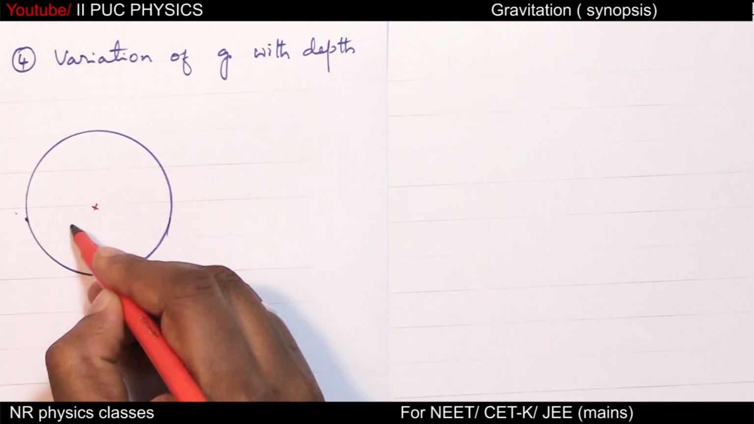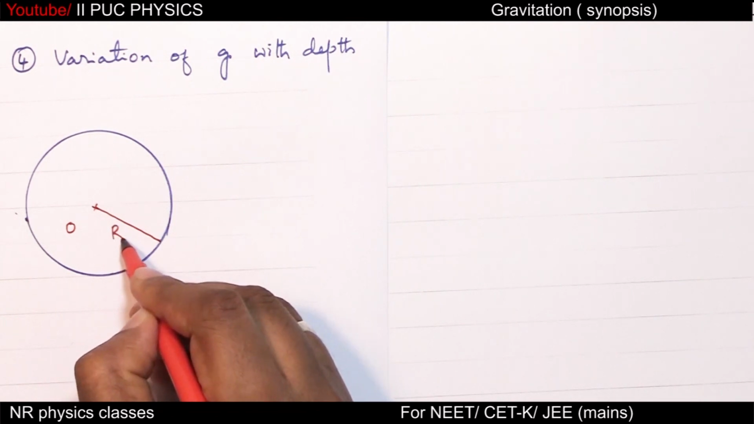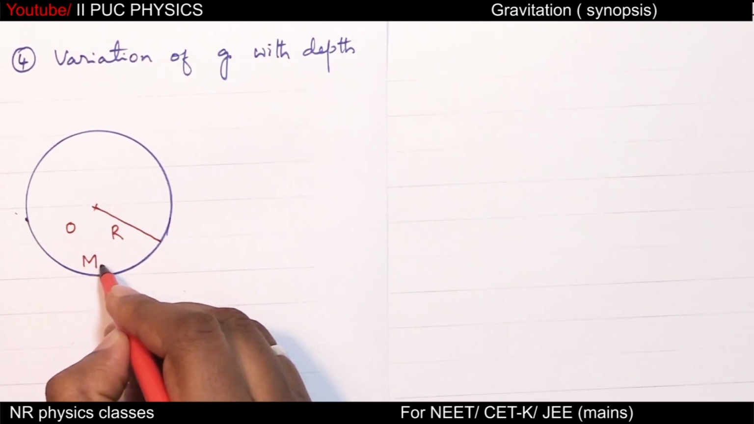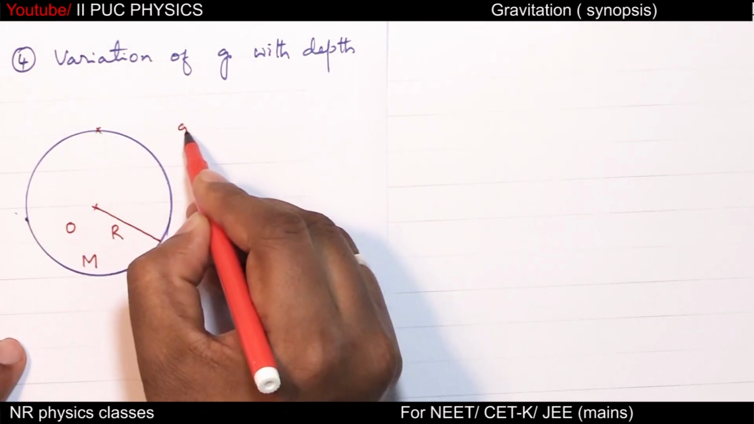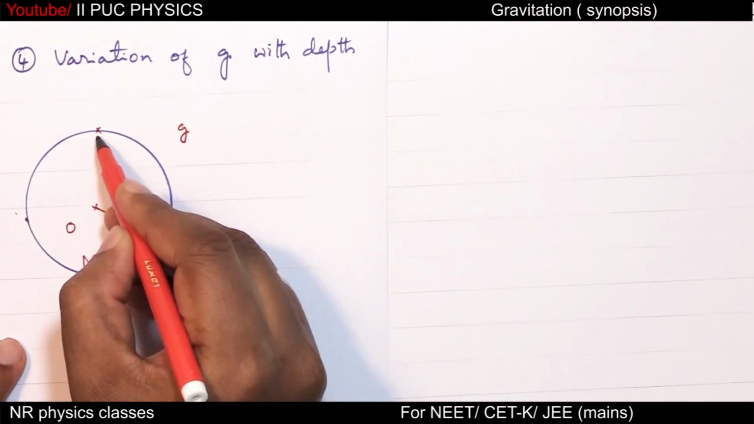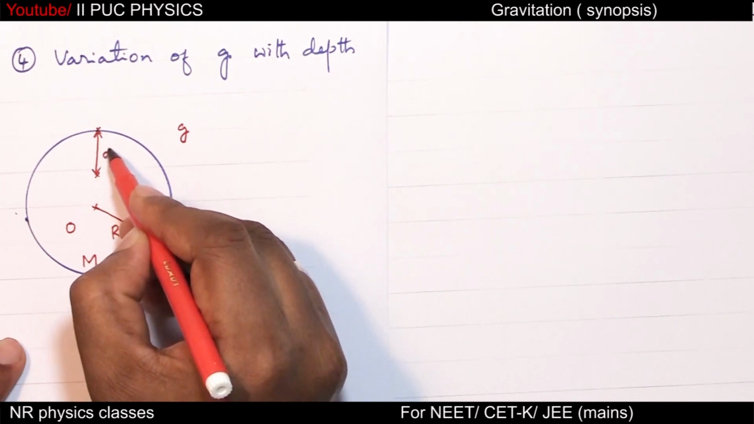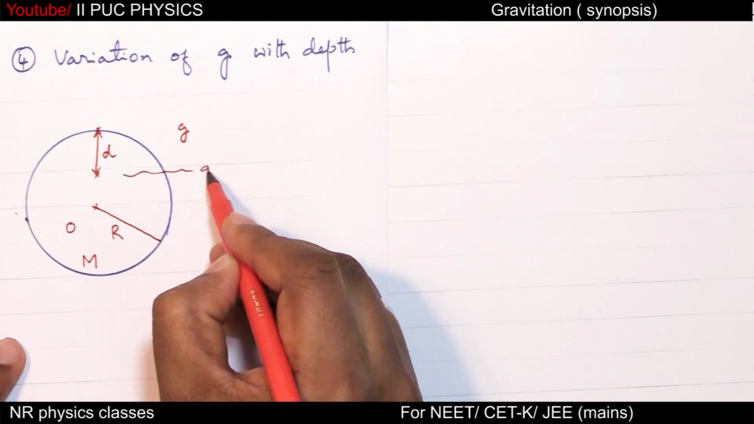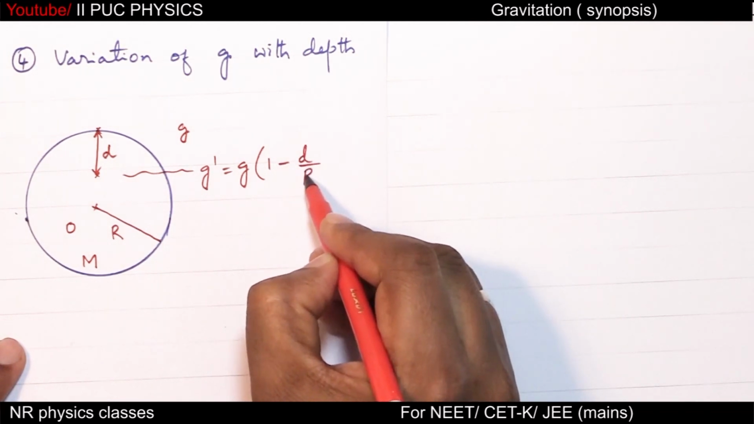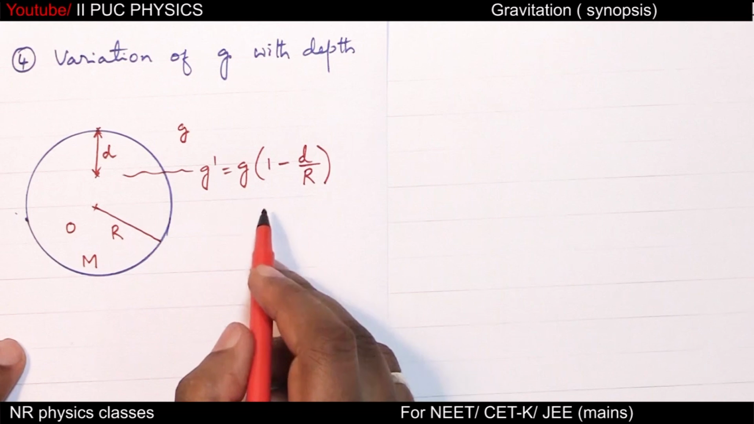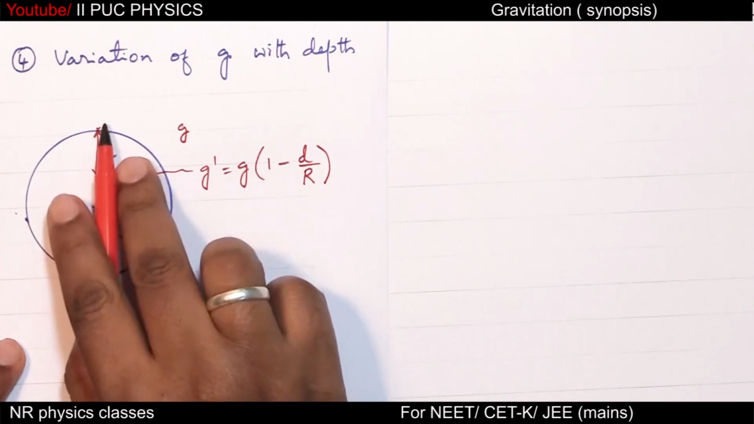Center of the earth, O, radius of the earth, mean radius, capital R, mass of the earth, capital M, acceleration due to gravity on the surface is g. Acceleration due to gravity at some depth, let this be depth d. So at this point, g dash equal to g into 1 minus d by R. There is no approximation in this equation, therefore this equation can be used for any depth.